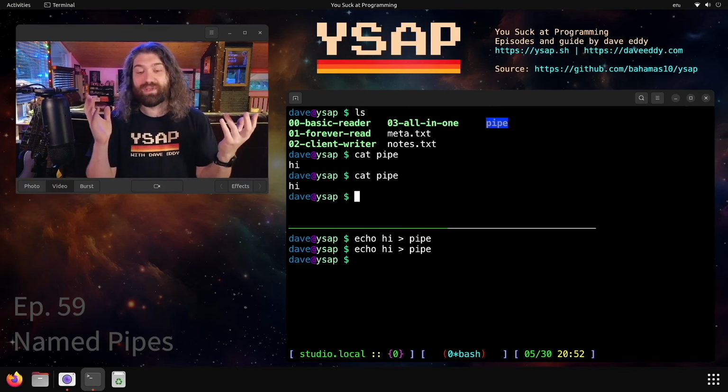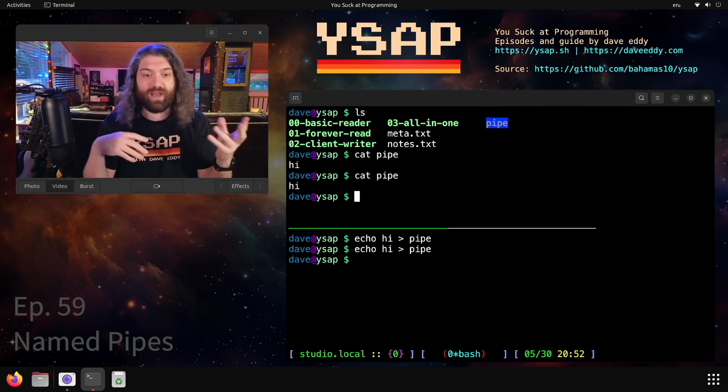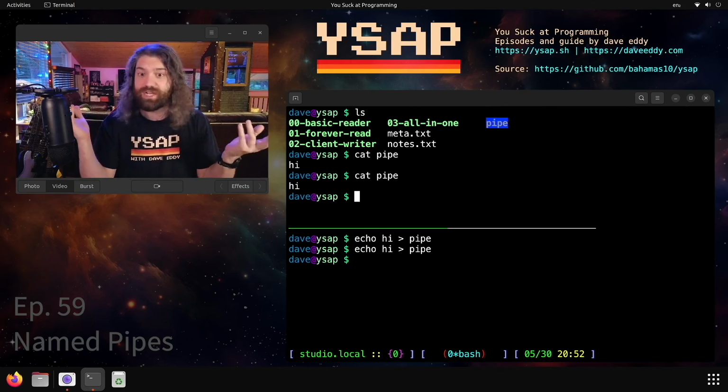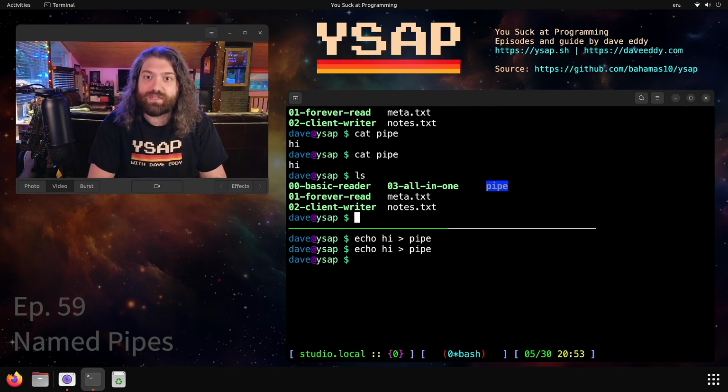This is really cool because now we can synchronize multiple processes. We could have different threads or processes or subshells. We can synchronize data back and forth by reading and writing to this named pipe, which is shared on our file system. Anything can access it, which is pretty cool. Could be a security nightmare, but hey, we're focusing on the cool stuff, not the security of it. So what can we do here? Let's take a look and see what scripts we have.